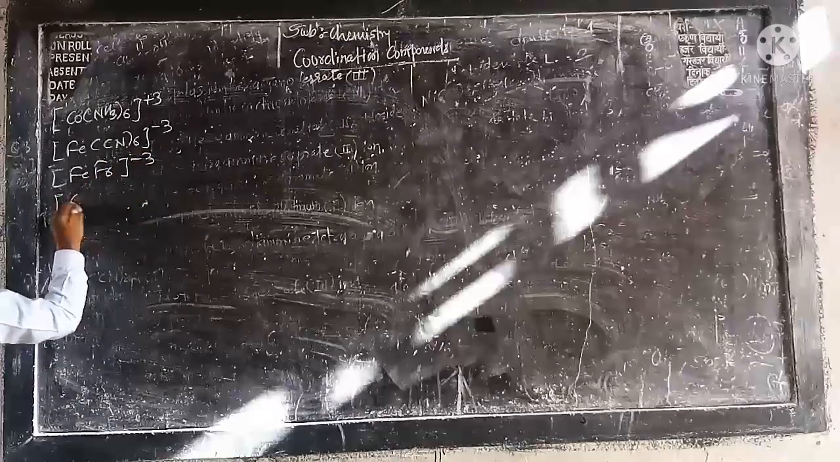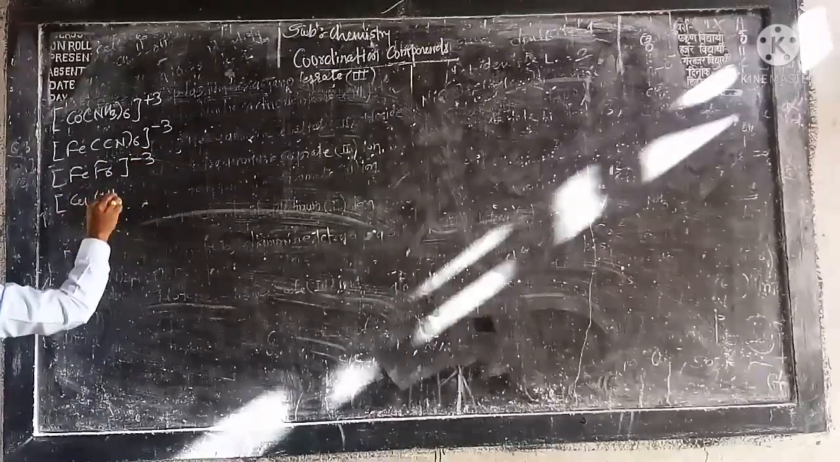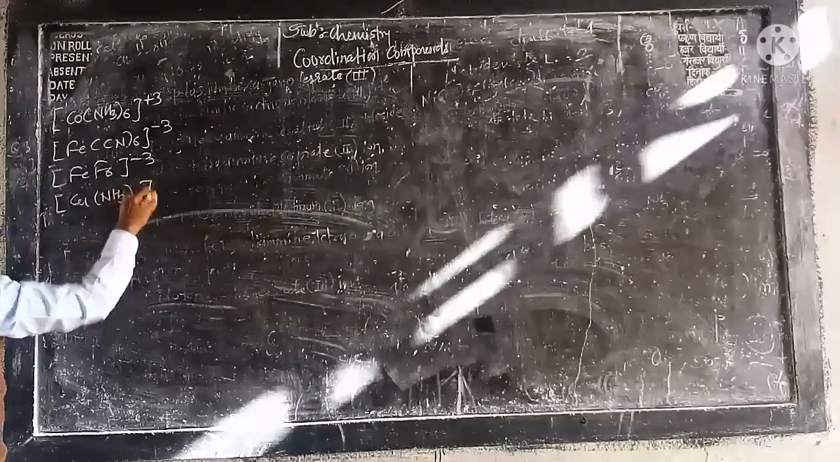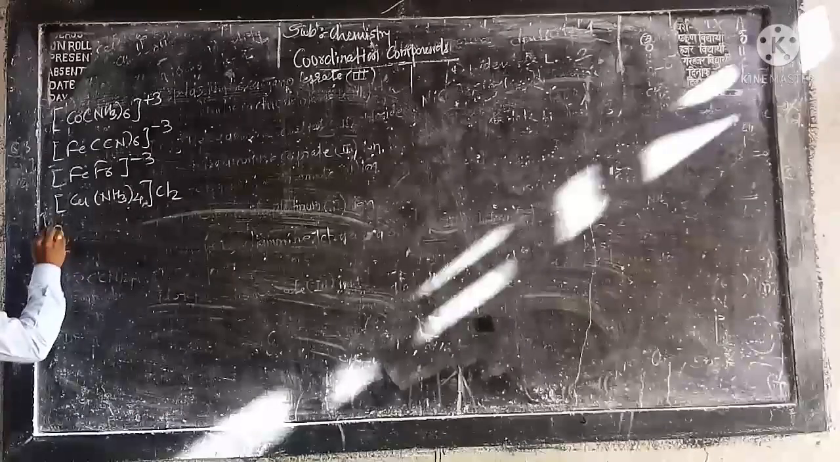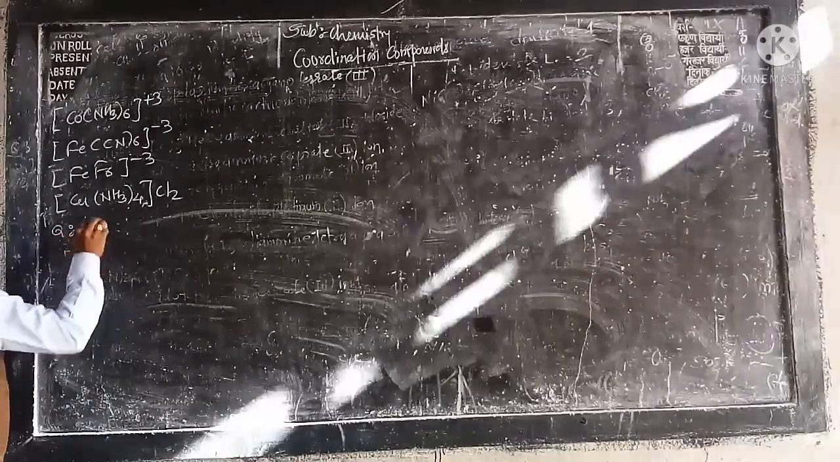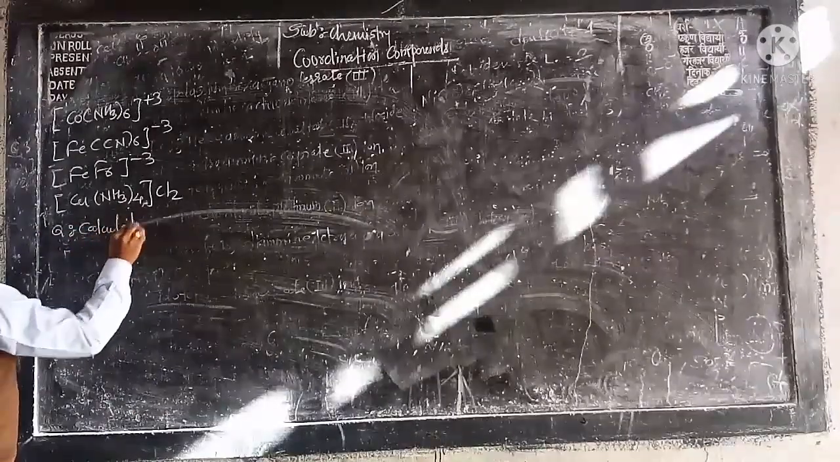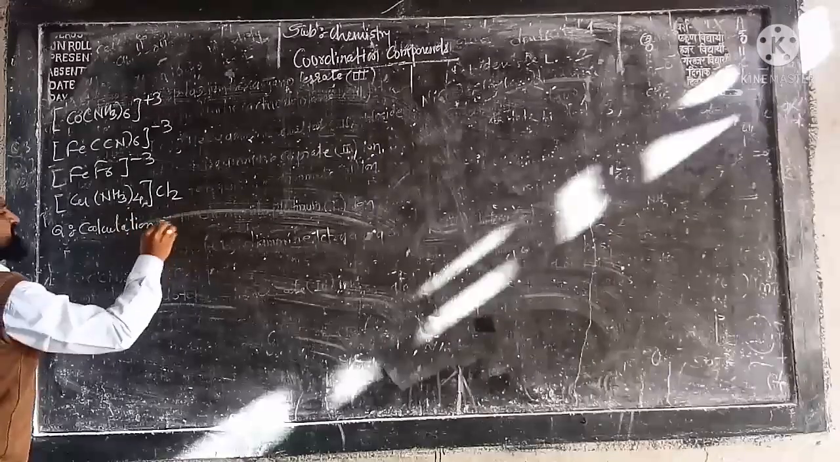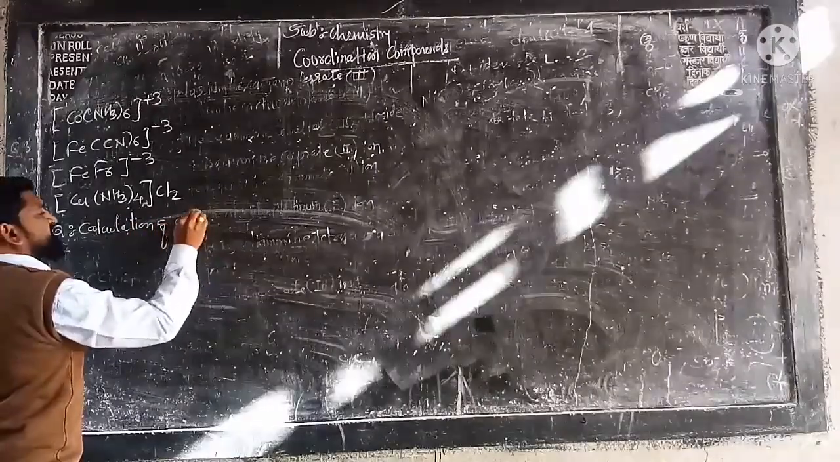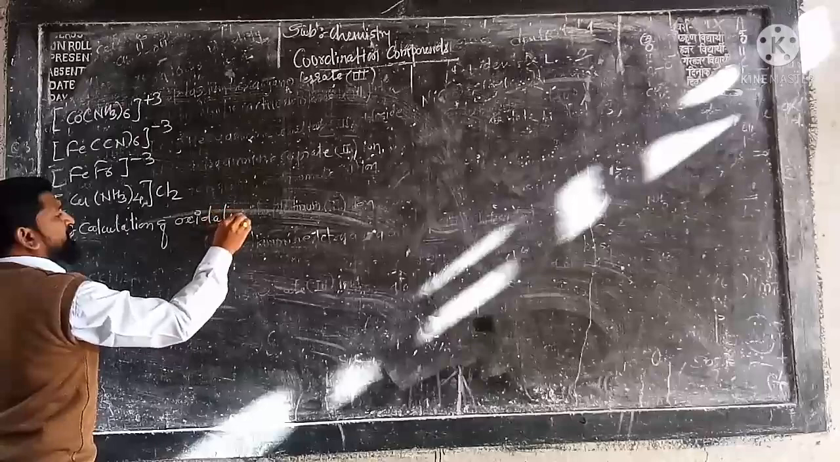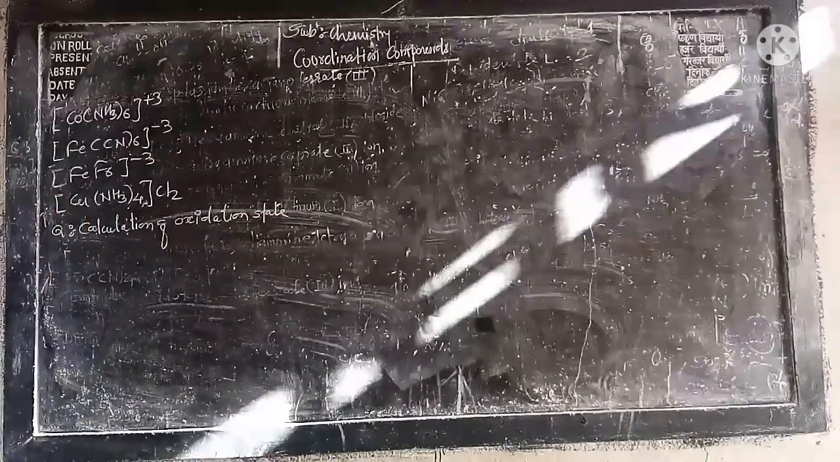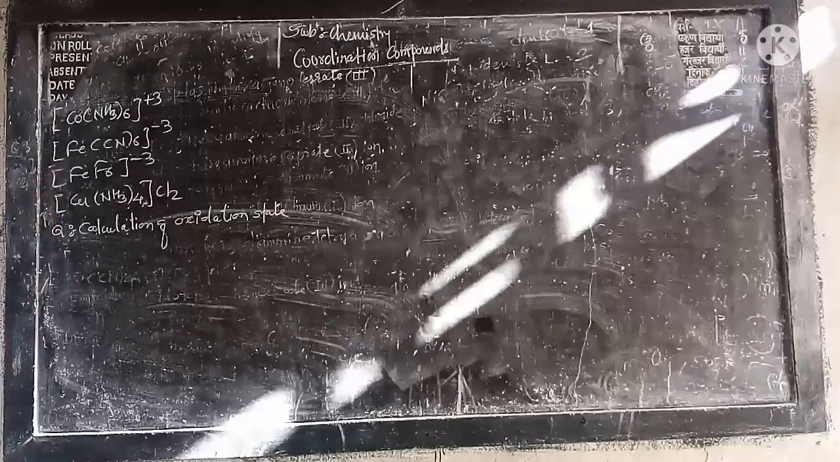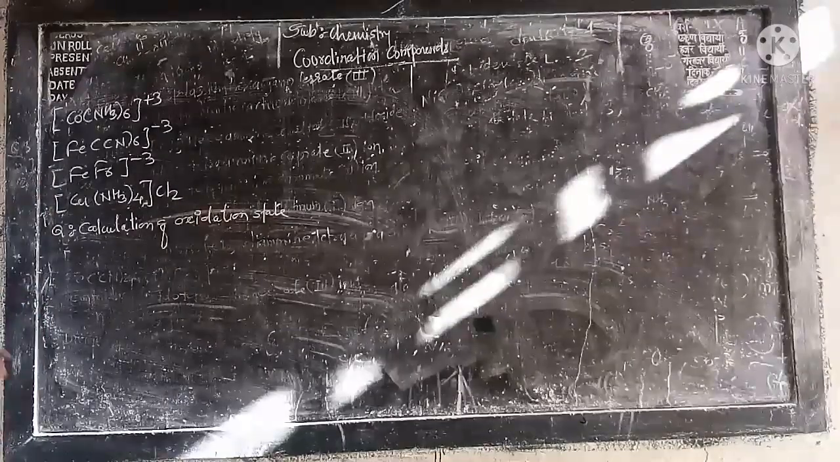Okay, after that, [Cu(NH3)4]Cl2, etc. So here our target is, what is the target? See here, calculation of oxidation state. Calculation of what? Oxidation state. Then how to calculate oxidation state? Listen carefully to what I am saying. How to calculate oxidation state?